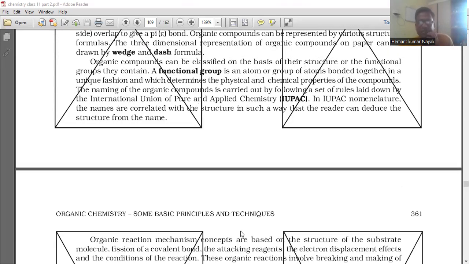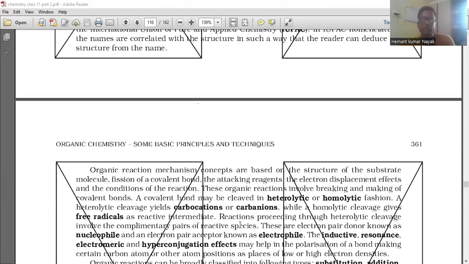Okay, so this is the summary. In this chapter, we basically learned about IUPAC naming and the different types of compounds and their classification.